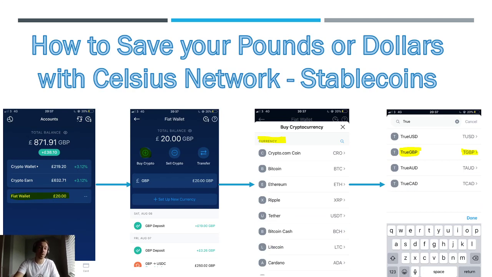So you've got your money in, and we're going to go through how to get your stable coins and save them with Celsius Network. So once you've got your money, all you need to do is click on the buy crypto, and then just search for what you want to buy. It's a huge list on Crypto.com. So it brings up a list. Go into the search bar, type true. That'll bring up all the current true stable coins.